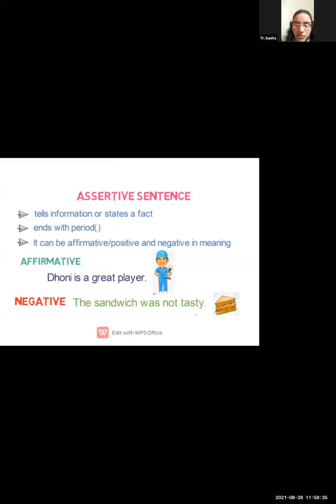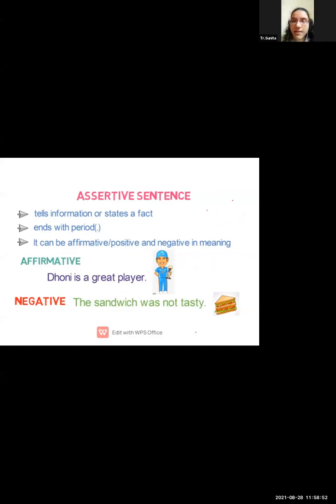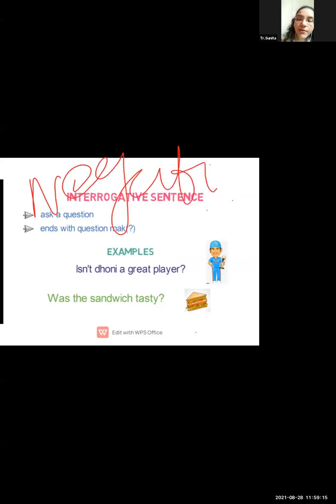Have you seen this sentence? Notice the sentence: Dhoni is a great player. This is a positive, that means an affirmative sentence. Remember this thing, students. Now this sentence, Dhoni is a great player, we have to convert into an interrogative, but not in a positive way, not in an affirmative way. We have to convert it into a negative interrogative.